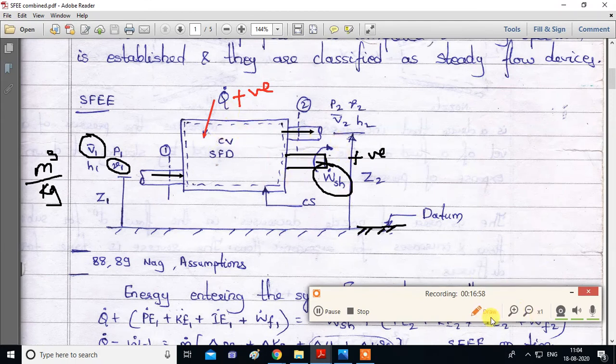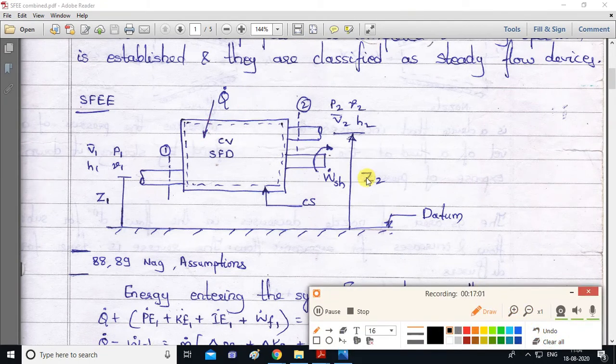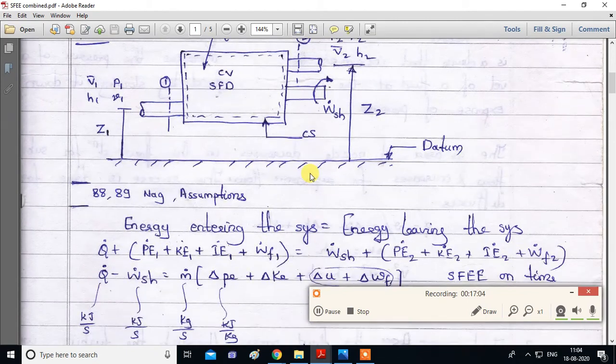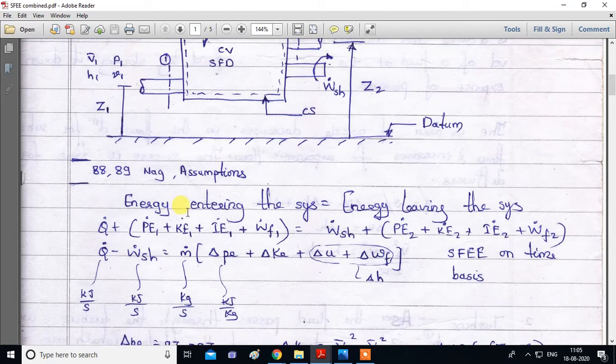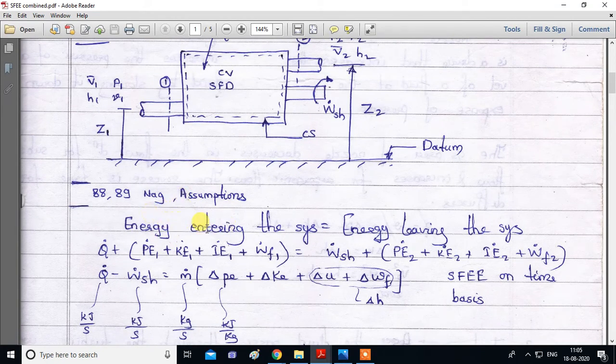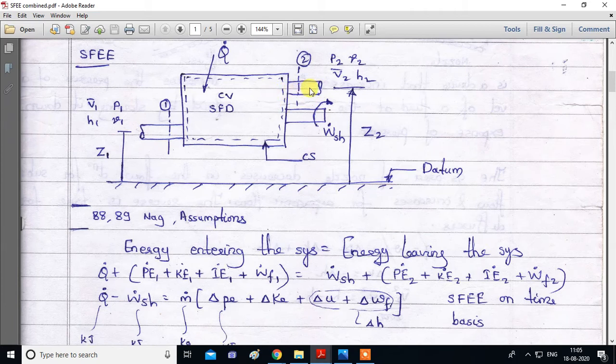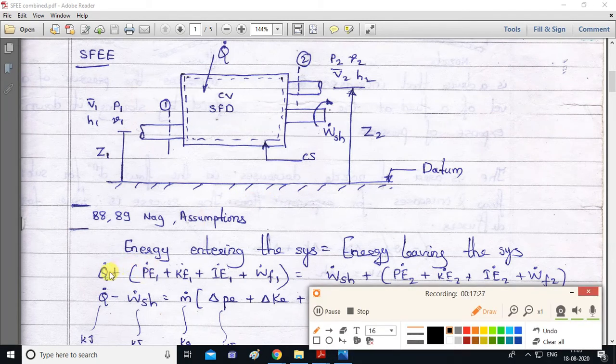So I'll clear this now. Now I have written the first law of thermodynamics: energy entering the system is equal to energy leaving the system. So from here energy is entering at point 1, and from this side energy is leaving. What is entering the system? Heat is entering, right? And whenever heat is entering, it is positive. That is why here we have taken plus Q.